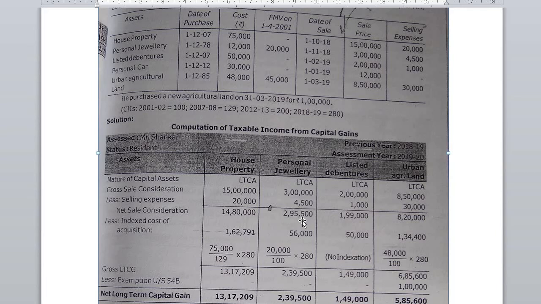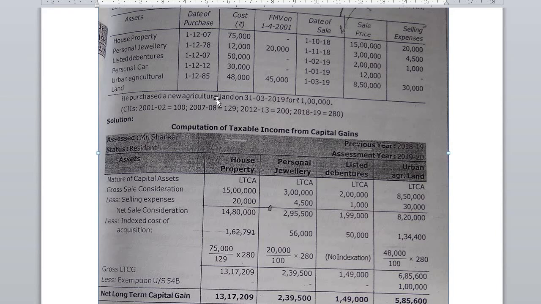For jewelry, 2,95,500 minus 56,000, 2,39,500. For listed debenture, 1,99,000 minus 50,000, 1,49,000. For urban agriculture land, 8,20,000 minus 1,34,400, that is 6,85,600.